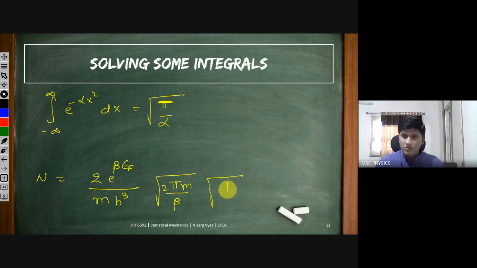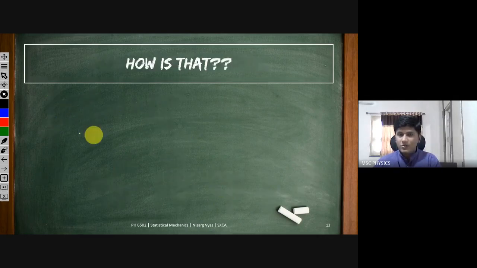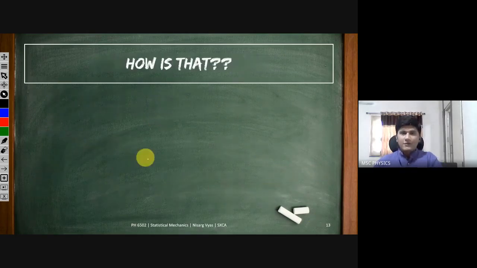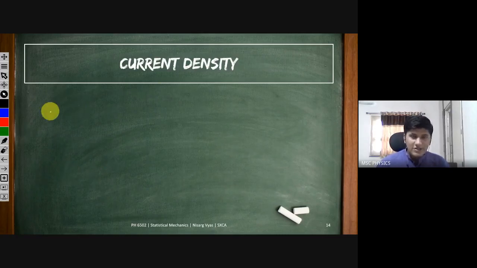Second integral is also pi by alpha, alpha is beta by 2m. And the third integral, if you solve properly using the limits, it will be m by beta e raised to minus beta w. If you want to understand how this formula comes and how to solve these integrals, I'll tell you after the class, but they are really simple. I think you should try, but if you want to understand, just stay after the class.